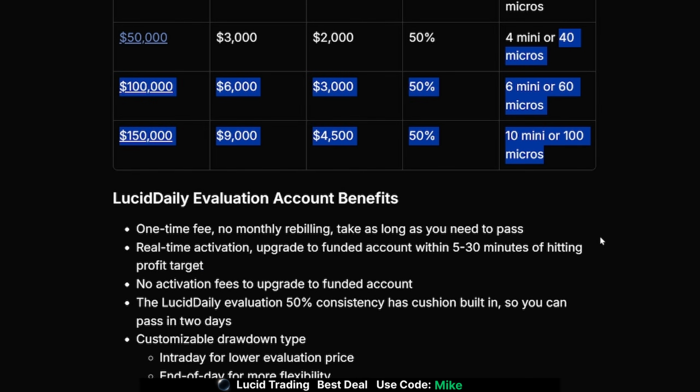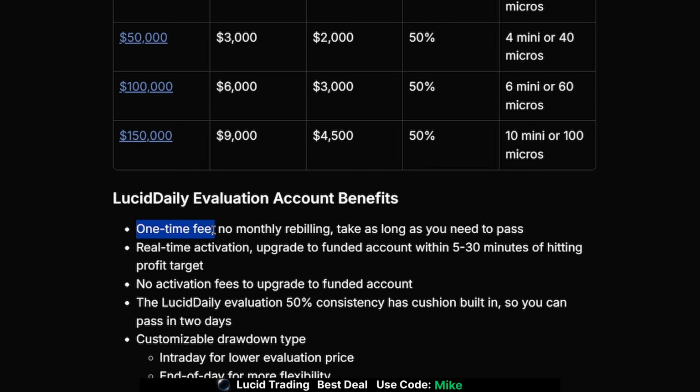Now, remember with Lucid, one thing I do love about them, there is a one-time payment. There is no monthly recurring fee. So what that means is either you hit the profit target of $3,000, then you move on to the funded stage, or you hit your maximum loss limit. Therefore, you end up blowing up the account. And with Lucid Trading, there's no activation fee. And once you pass the evaluation, you can activate it within 30 minutes. Normally, it's just a couple minutes. I just throw 30 minutes out there to give Lucid a little extra room.